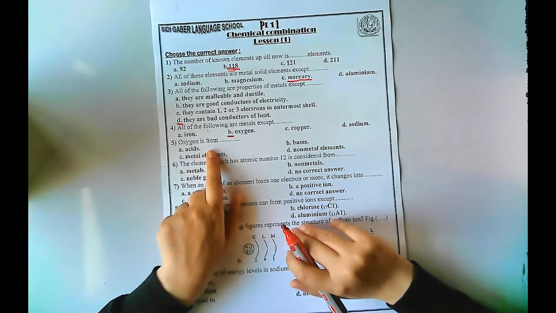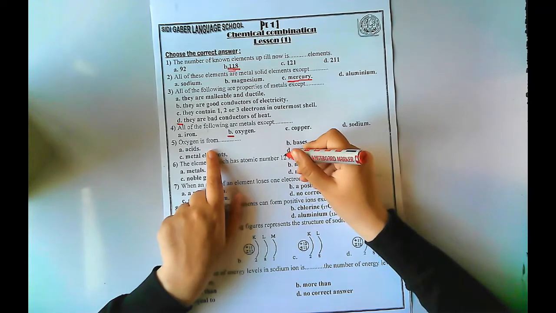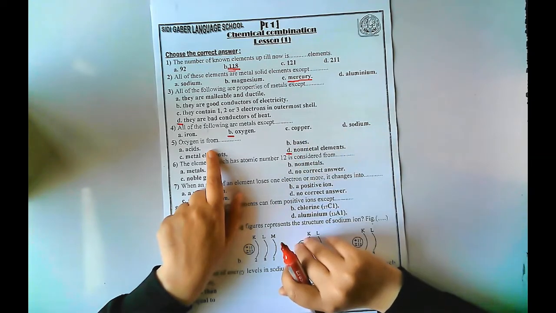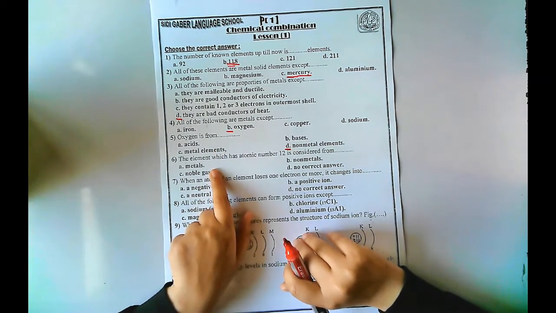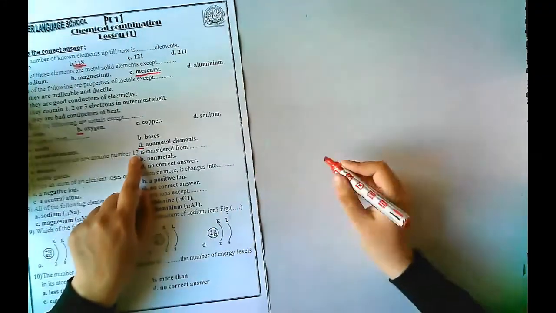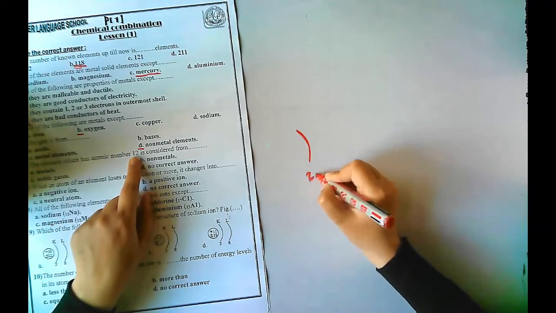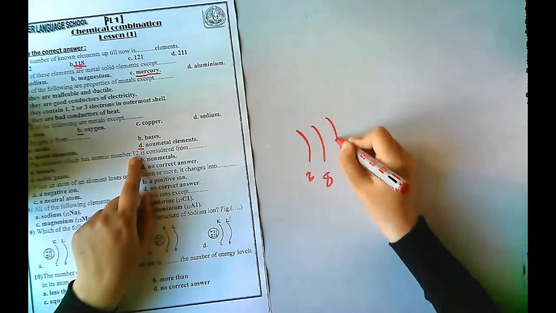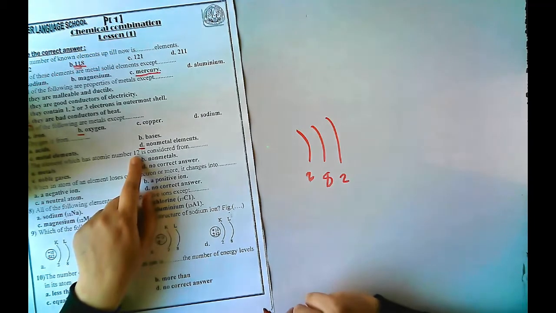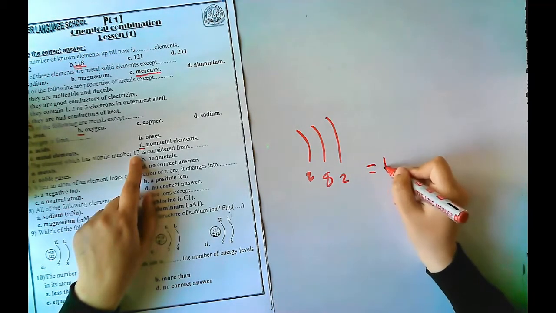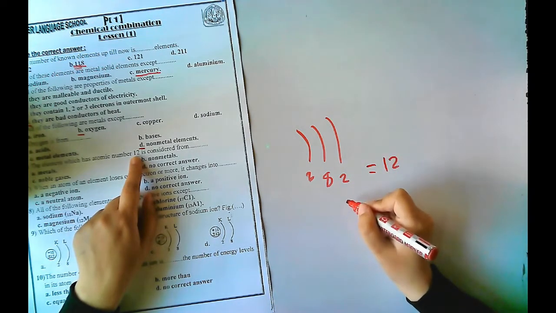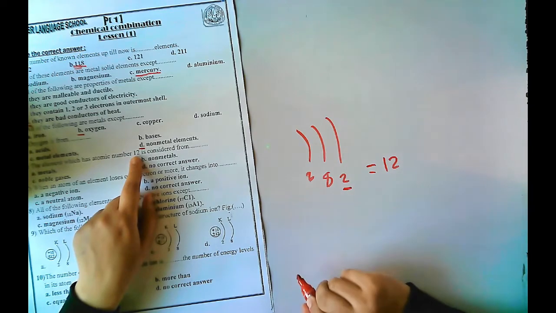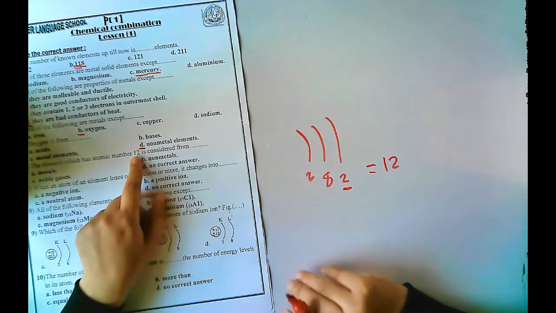Oxygen is from the non-metal elements. The element which has atomic number 12, I will take 12: 2, 8, 2. So the atomic number is 12, and the number of electrons in the outermost energy level is 2, which means that it is a metal.